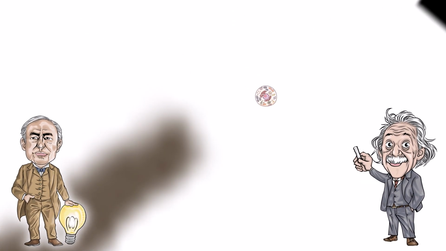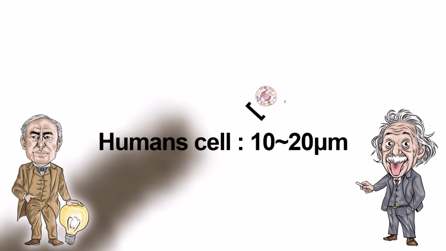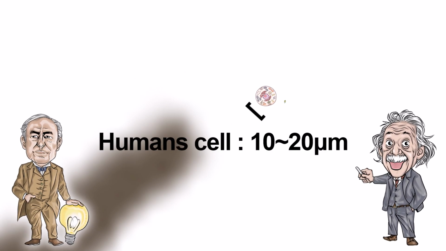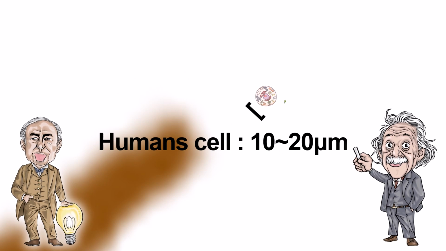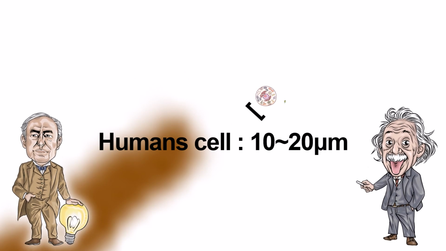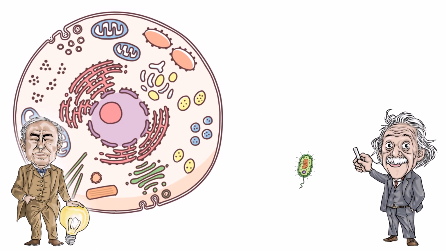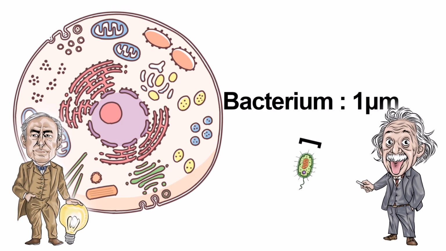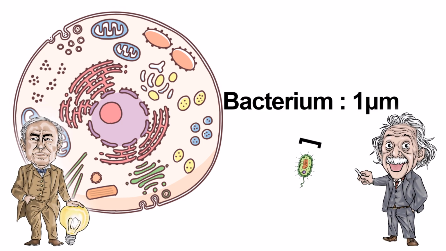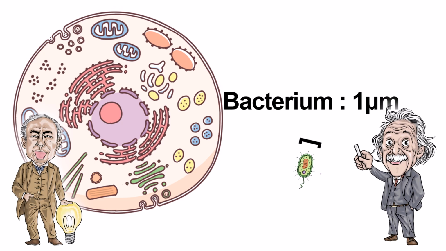Oh, I can see something. This is a human cell. The size of a human cell is 10 to 20 micrometers. That's way smaller than a hair. That's right. Let's magnify it again. I can see something else now. This is a bacterium. The typical size of bacteria is 1 micrometer. So it's even smaller than human cells.